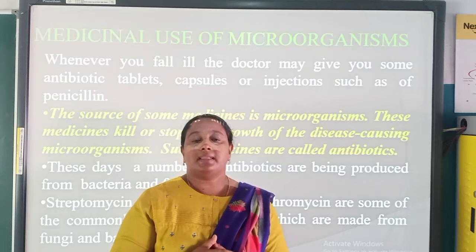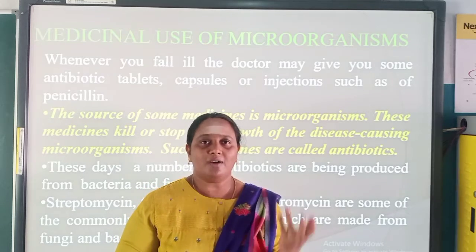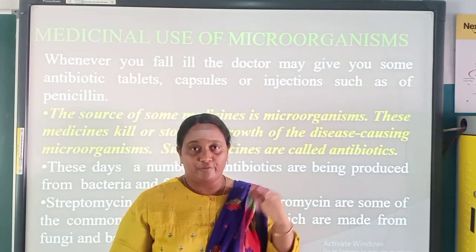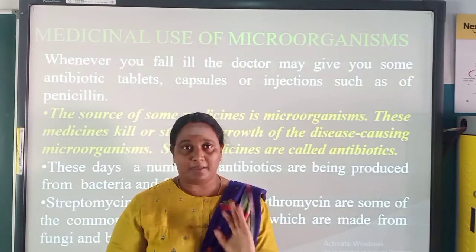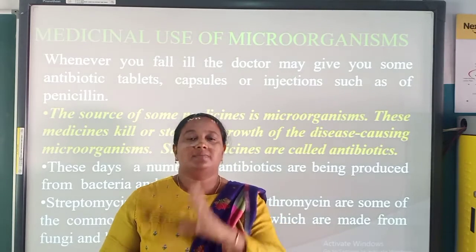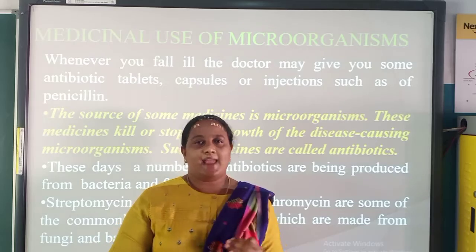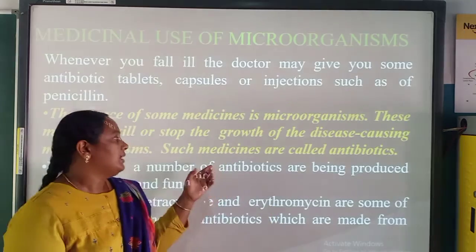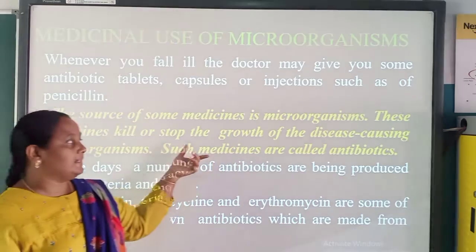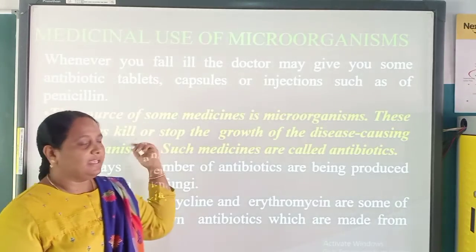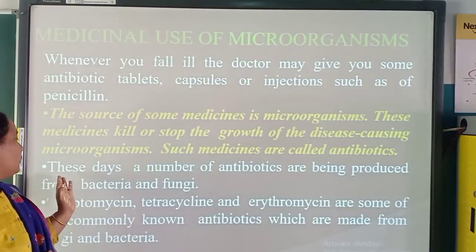And this medicine is known as antibiotic because it is got from a biotic, that means a microorganism. So it is known as antibiotics. Then you have to study this. What is antibiotic? Okay. Then next one.